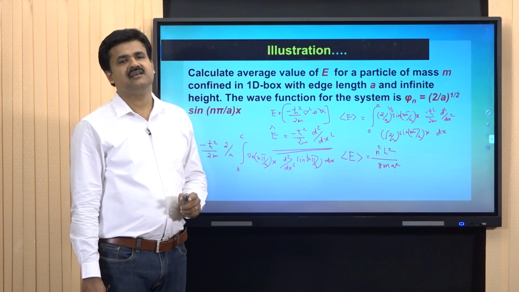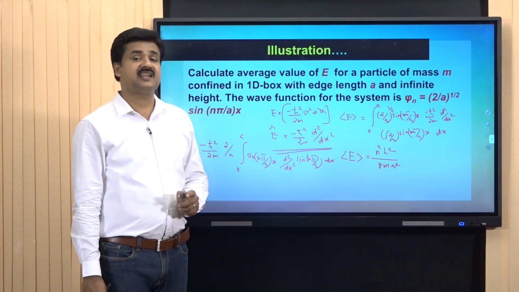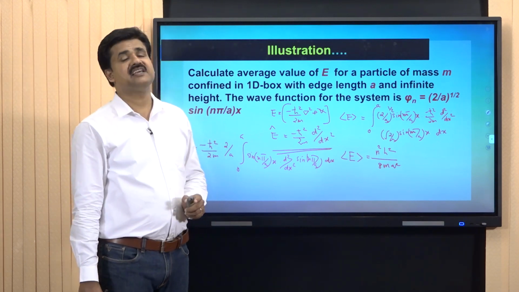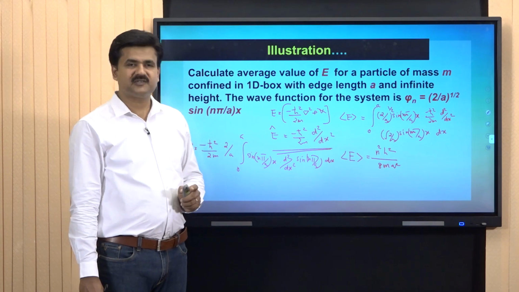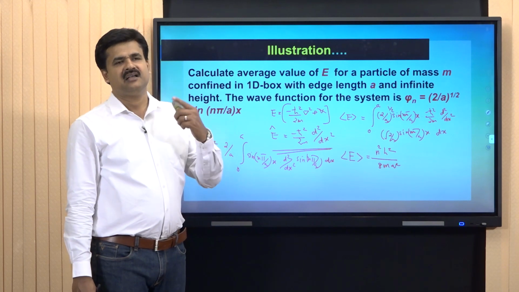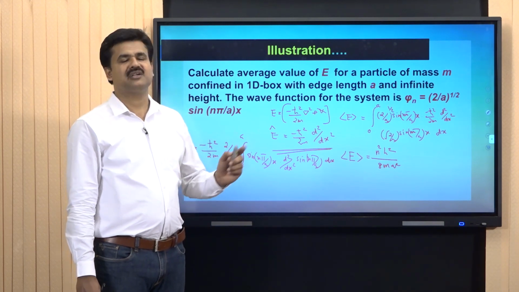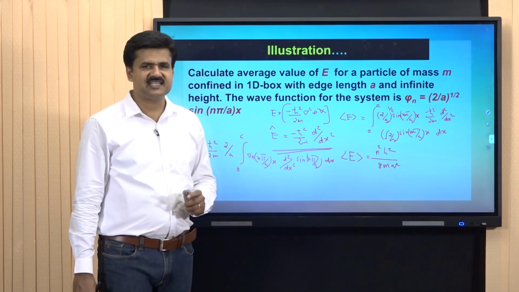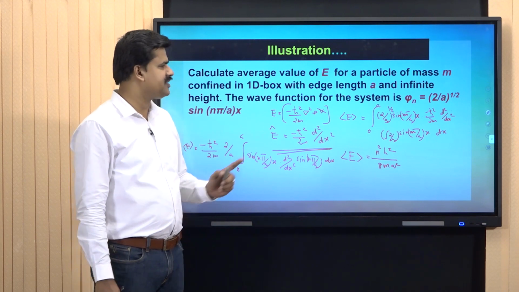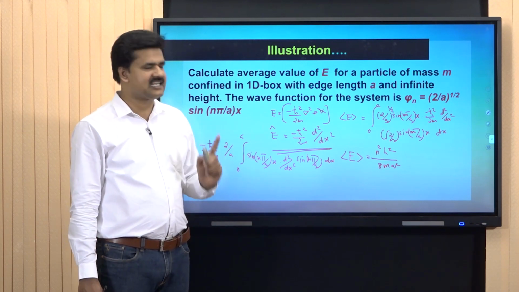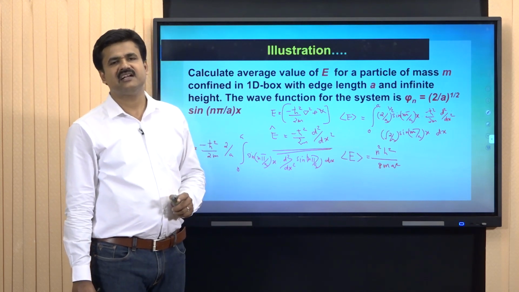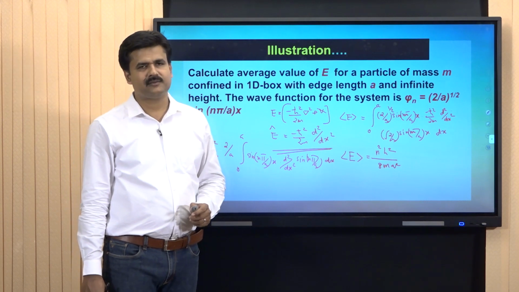Thus, we have found out 3 parameters, 3 average values associated with the particle in 1D box problem. First of all, we covered the average value of position, that we got as a by 2. Then we evaluated the average value of momentum, that we got as 0. And finally, we elucidated the average value of energy associated with the system, that is equal to the energy expression, E average equal to n square h square divided by 8ma square.